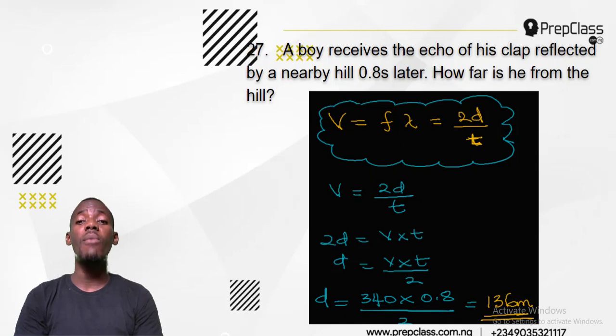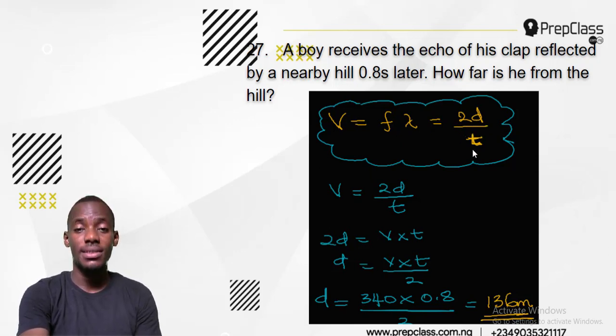It can also take a little modification: you can change this lambda to 2 times D, and your frequency to 1 over period. You know, frequency is 1 over period, right? So the formula changes these two, frequency and wavelength, into 2D for wavelength, and frequency is 1 over T, and that will become 2D over T. Now it can be either this one or this one, but in this case they are talking about this one, so I'll be using this one.